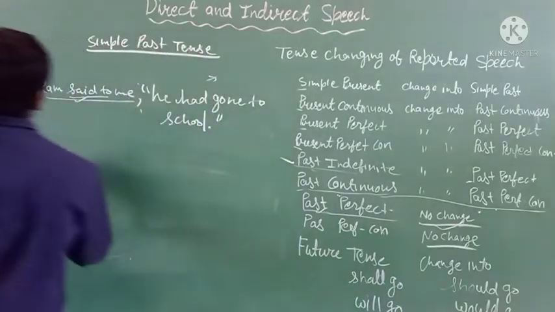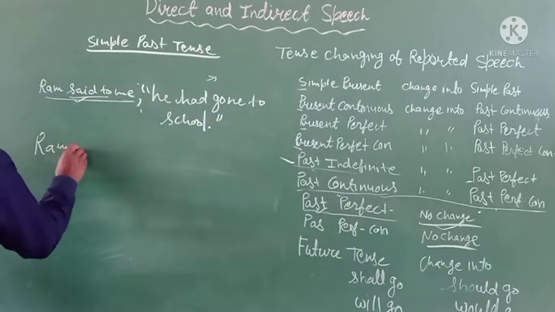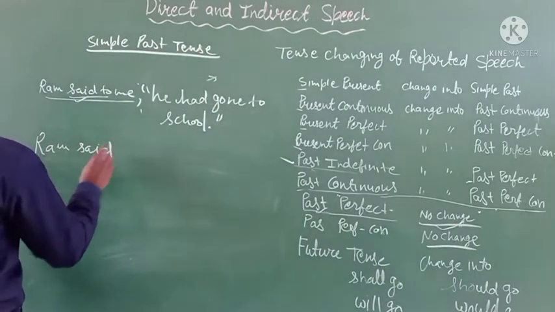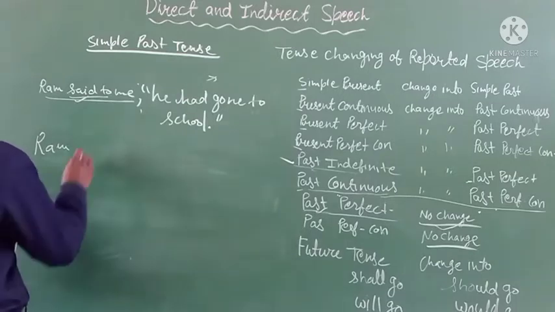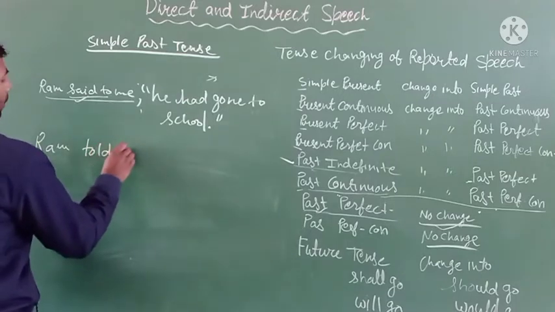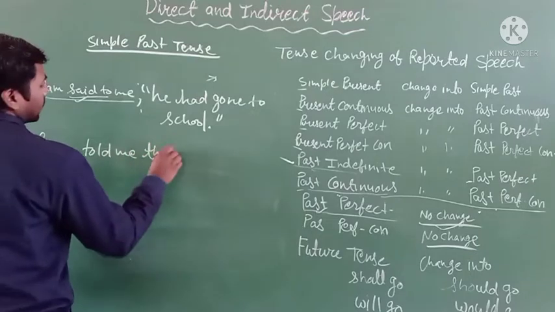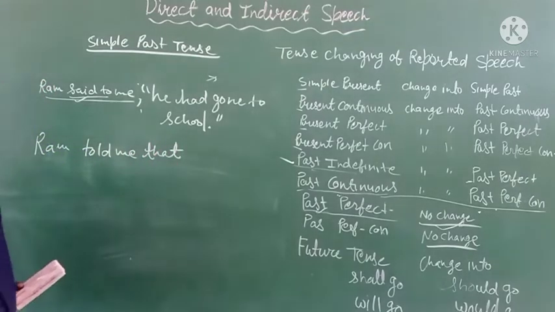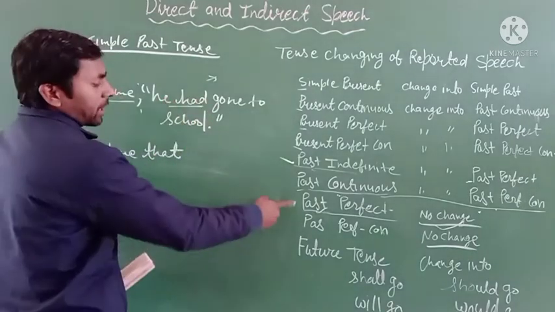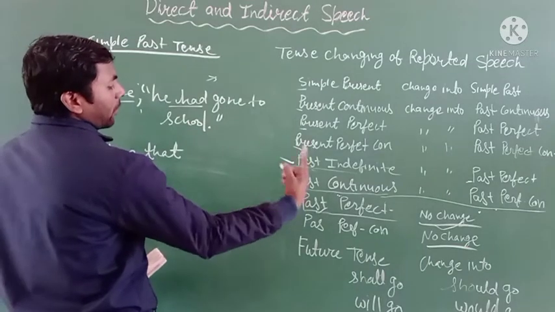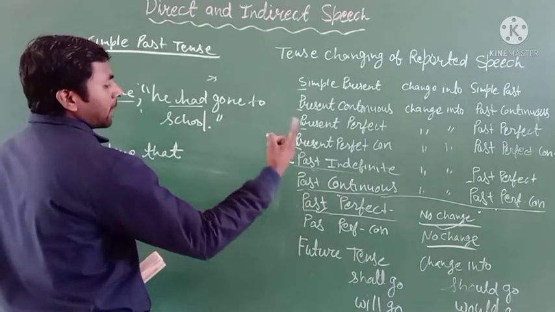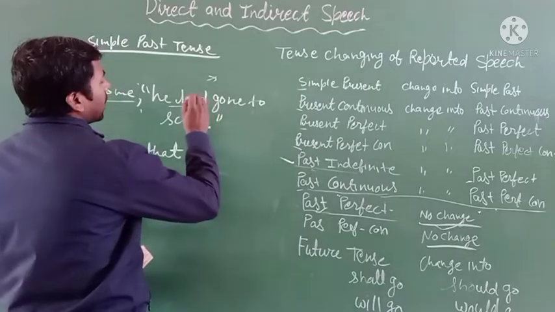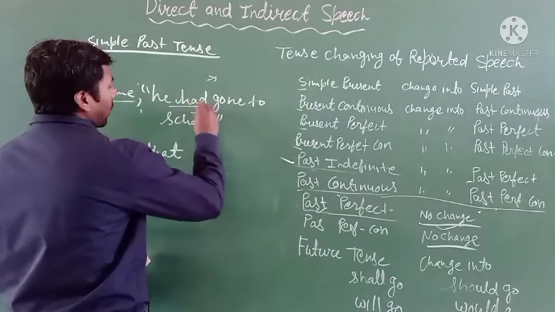So you simply write: Ram told me that he had gone to school. So if your reported speech is in the past perfect tense, then there is no change in the reported speech.